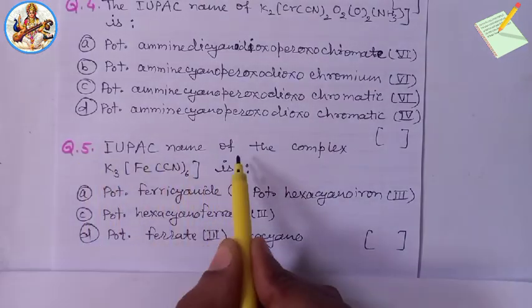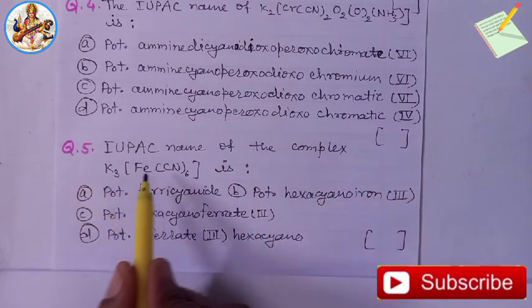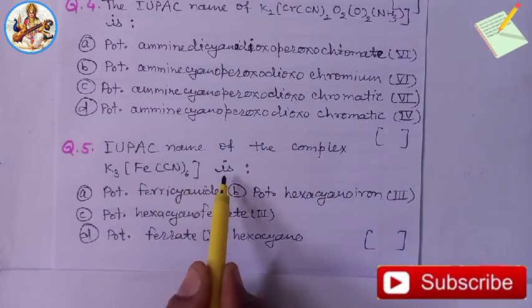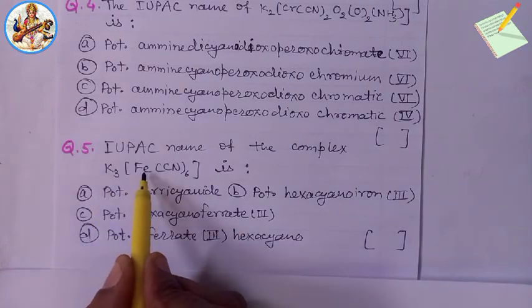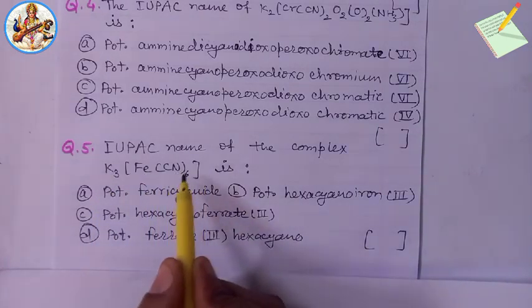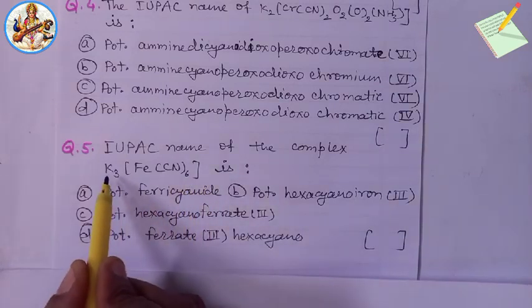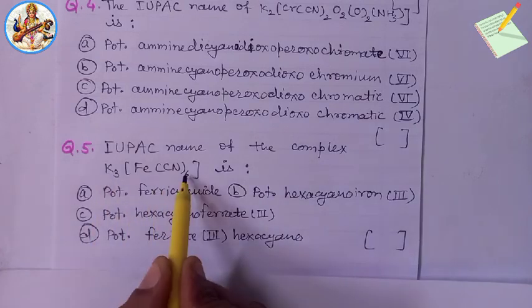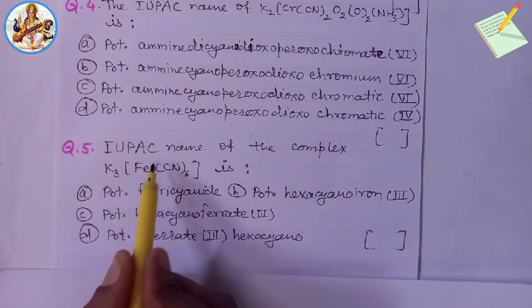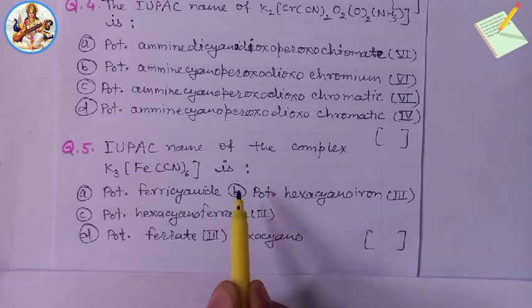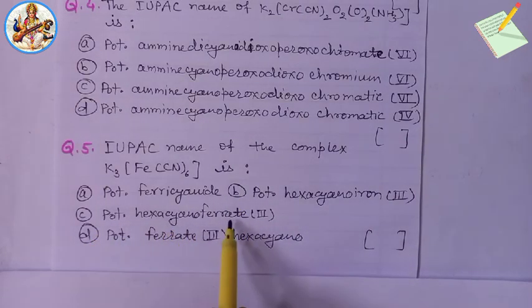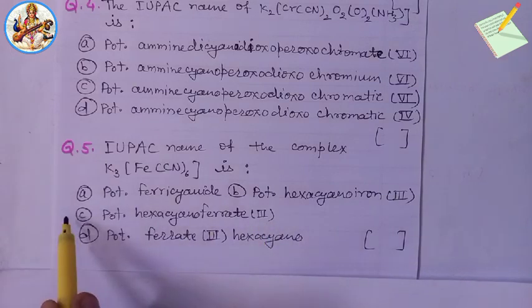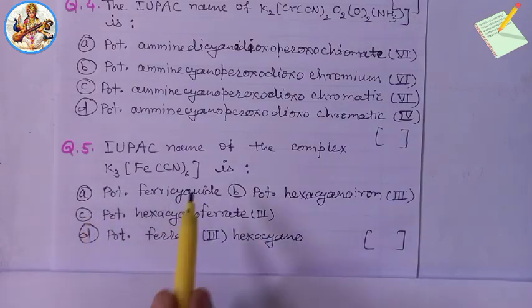And last question, fifth: the IUPAC name of the complex K3[Fe(CN)6] is. Here potassium is the simple ion, Fe is the central metal, and cyanido is our ligand. Therefore, the IUPAC name of the complex is potassium hexacyanido ferrate(III). Option C, potassium hexacyano ferrate(III). The answer will be option C.